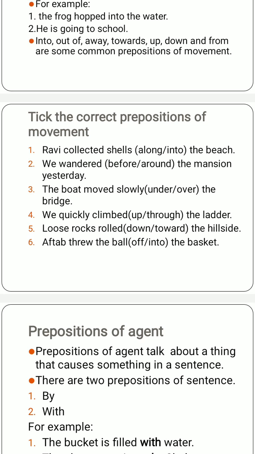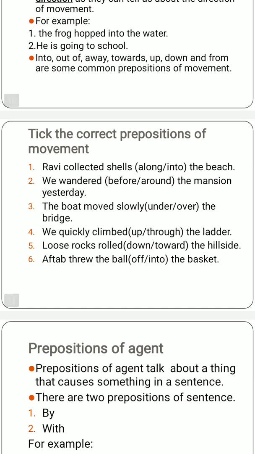We wandered before or around the mansion yesterday. Mansion means a place where some persons live, just like a house. We wandered means roam around. We moved around the mansion yesterday. Not before, around. Around why? Because around means आसपास. Around the mansion means mansion के आसपास.